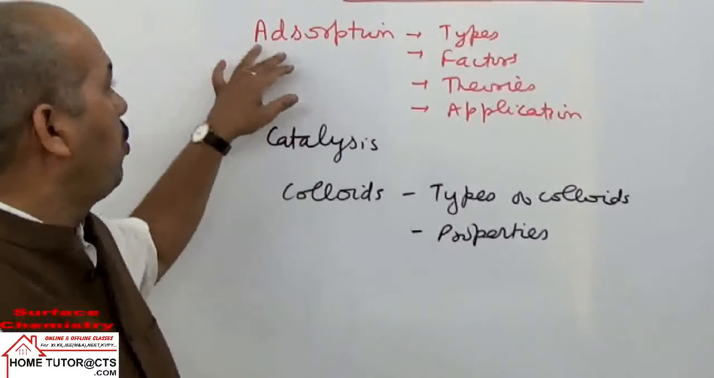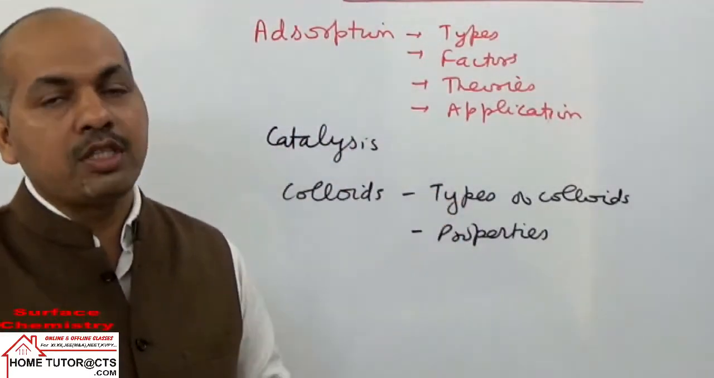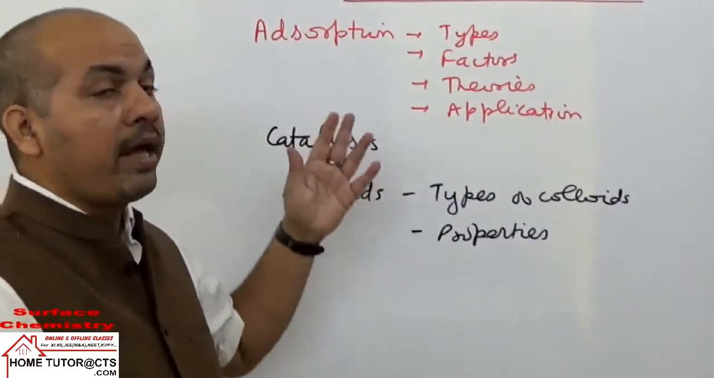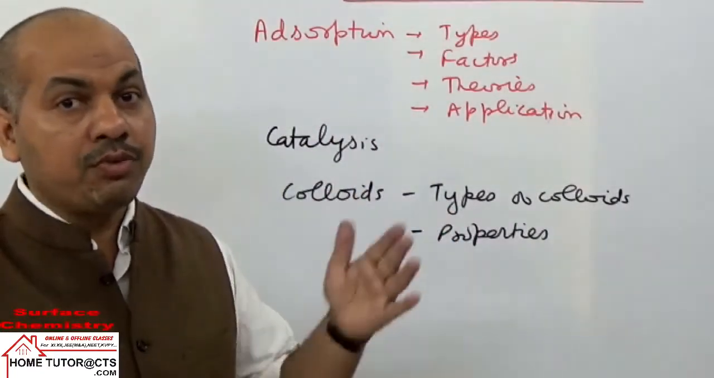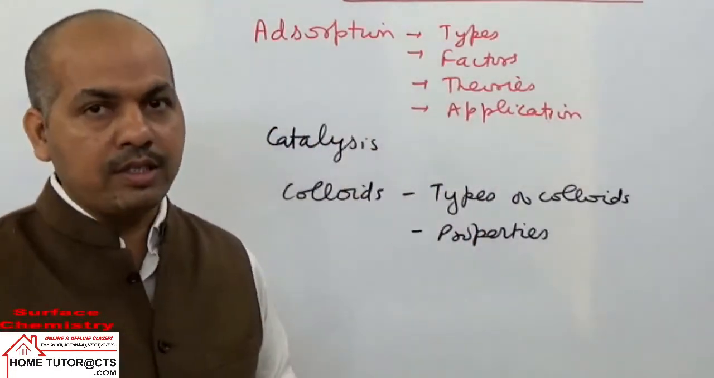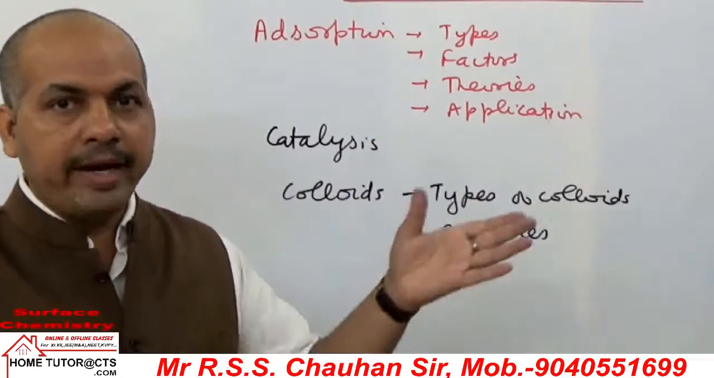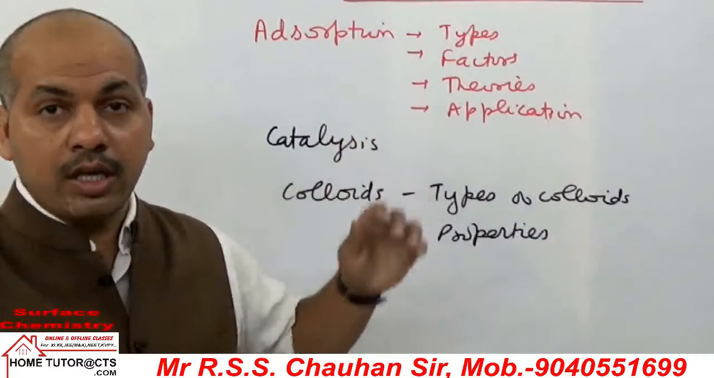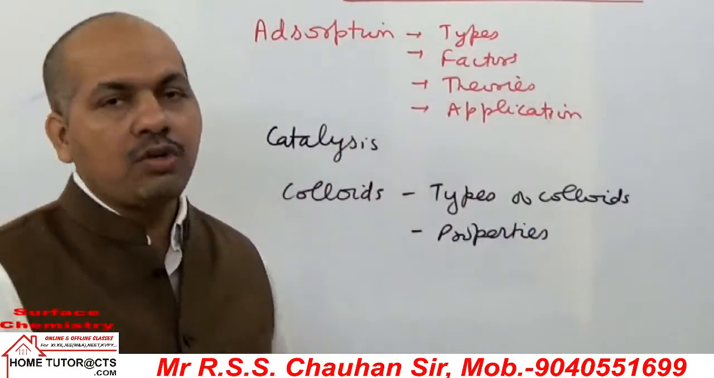questions most commonly from the phenomena of adsorption, especially types of adsorption. We will take two types of adsorption. One is called physical adsorption or physisorption. Second is called chemical adsorption or chemisorption. In these two types of adsorption, we study differences, then different factors affecting adsorption, and theories. In theories we take two theories. One is the Freundlich theory of adsorption, and the expression for that is called the Freundlich adsorption isotherm, and then the Langmuir theory in brief, and then applications of adsorption.